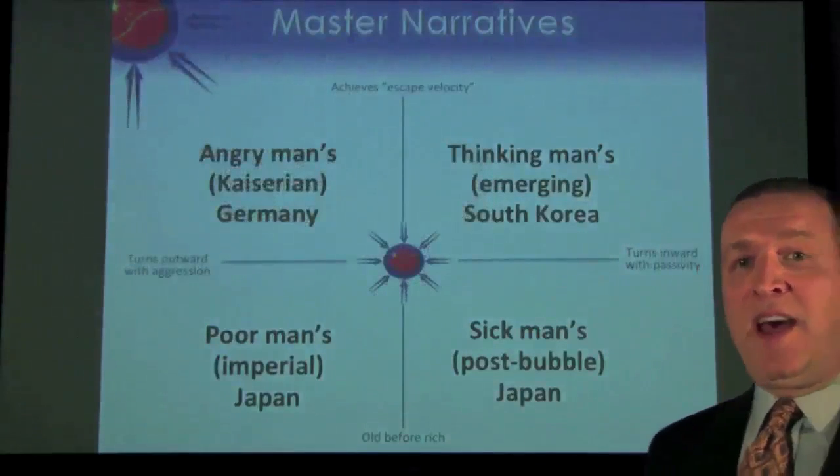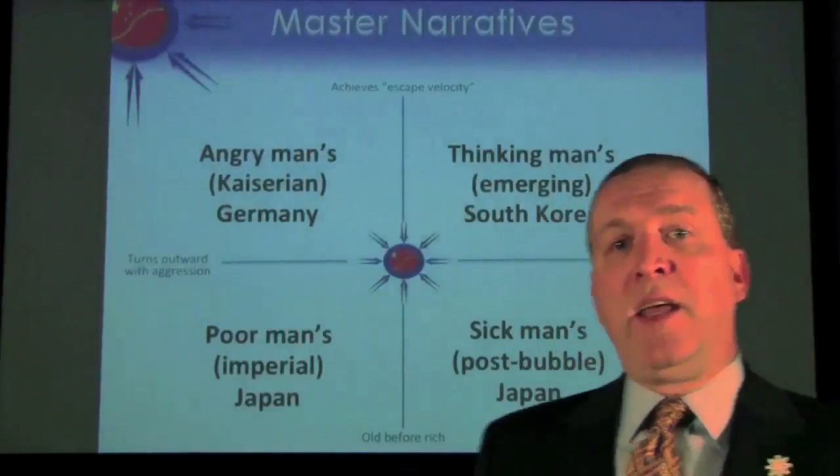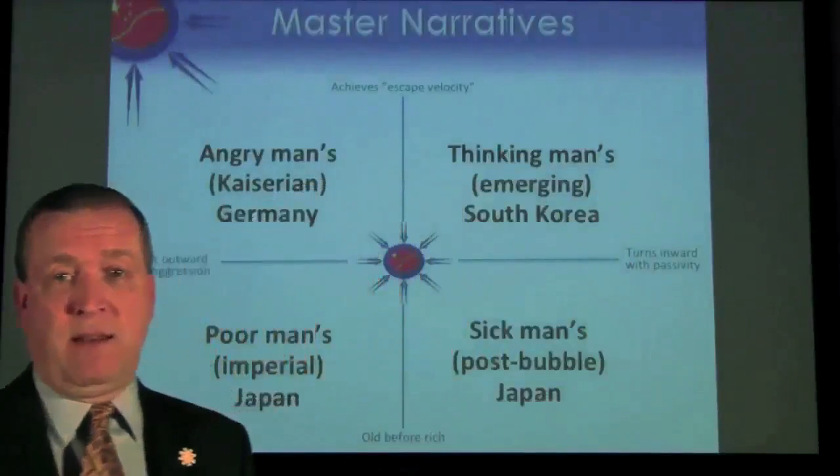So some of the details on the sick man's post-bubble Japan master narrative. Now let's look at the poor man's imperial Japan scenario.